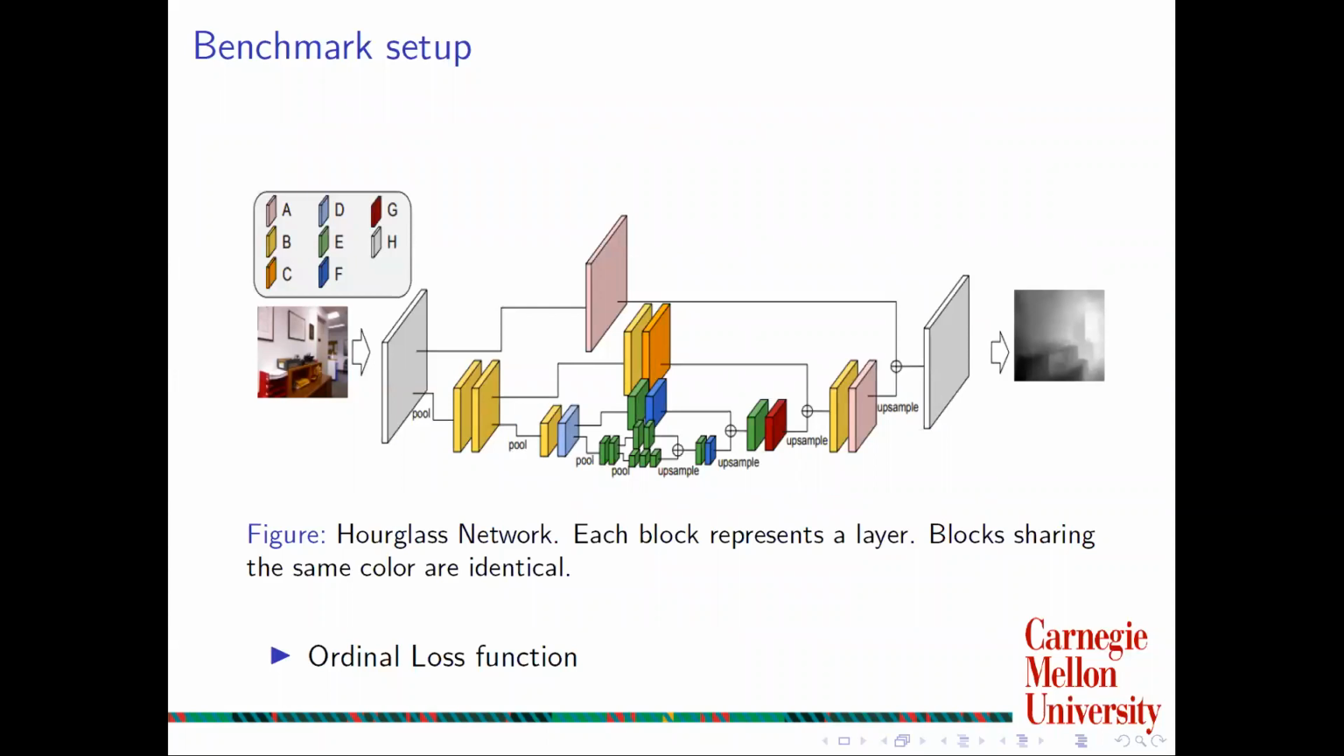The benchmark network is based on the Hourglass architecture. It consists of a series of convolutions using a variant of the inception module and downsampling, followed by a series of downsampling and upsampling, interleaved with skip connections that add back features from high resolution.